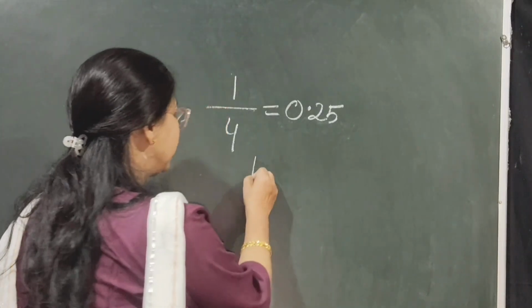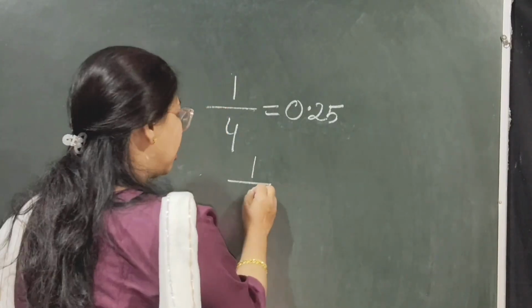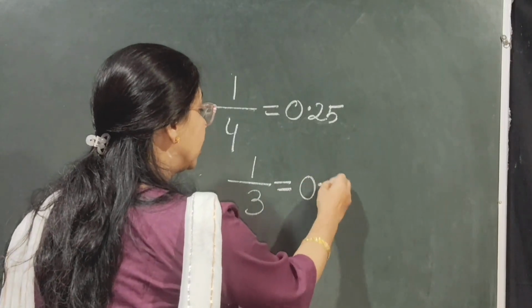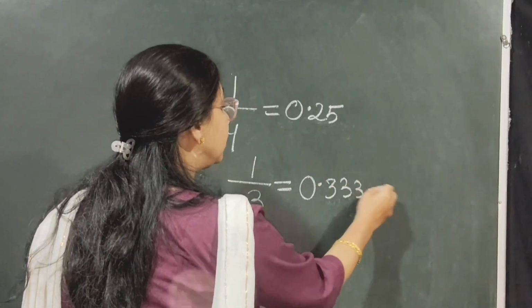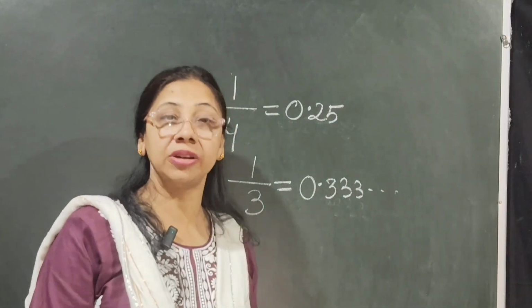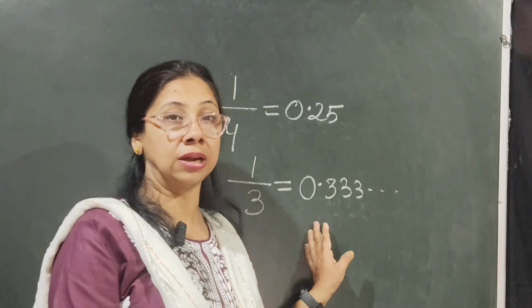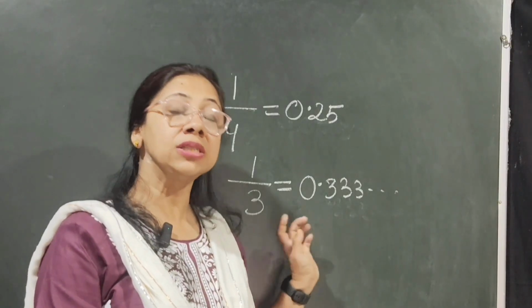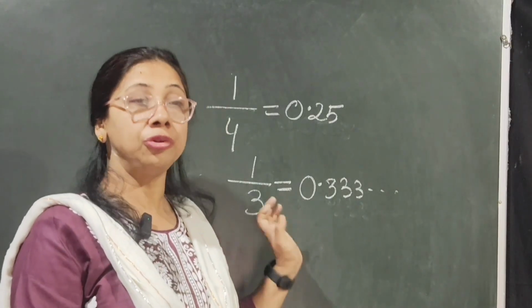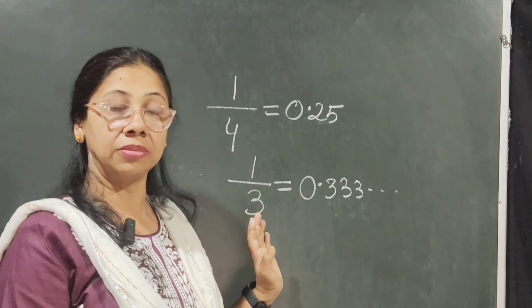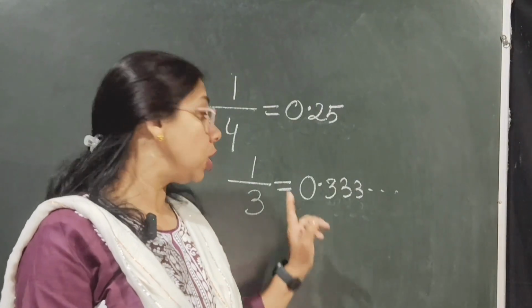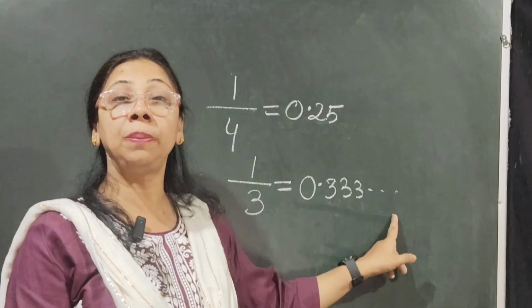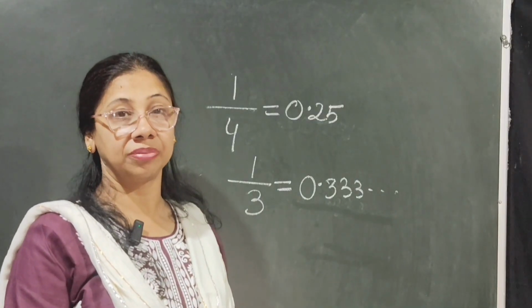Now, if I divide 1 by 3, you will wonder that you will get 0.333, which will never end. It's a never ending number and it will keep on going. These types of numbers, which are also rational numbers, are known as non-terminating, repeating decimals.